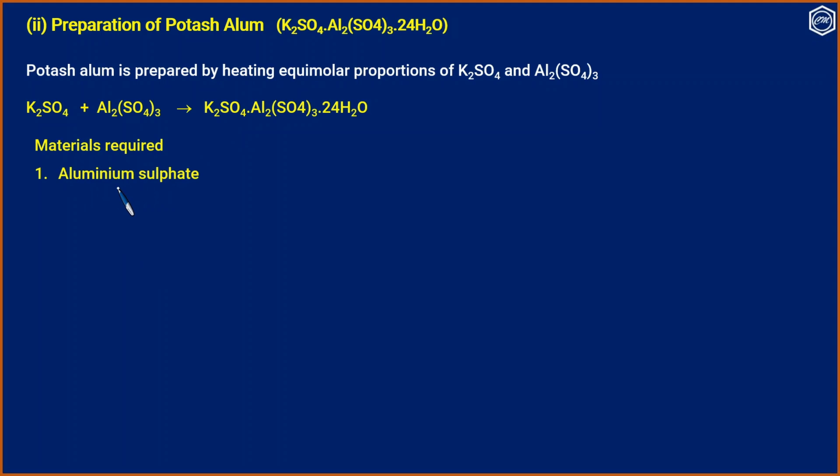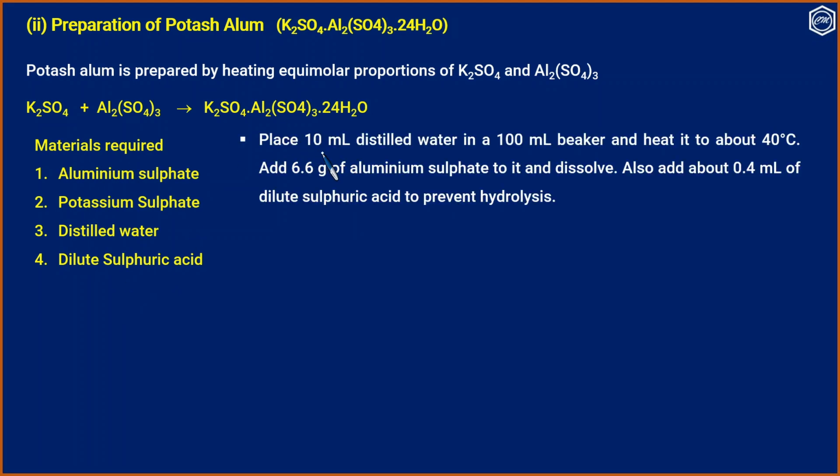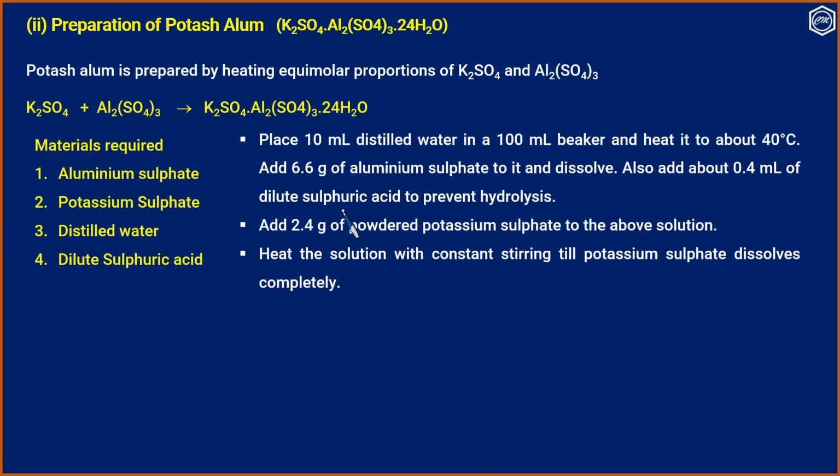The materials required are aluminum sulfate, potassium sulfate, distilled water, and dilute sulfuric acid. We place about 10 ml of distilled water in a 100 ml beaker and heat it to about 40 degrees. Add 6.6 gram aluminum sulfate to it and dissolve it. Also add about 4 ml of dilute sulfuric acid to prevent hydrolysis. Add 2.4 gram powdered potassium sulfate to the above solution. Heat the solution with constant stirring till potassium sulfate dissolves completely.